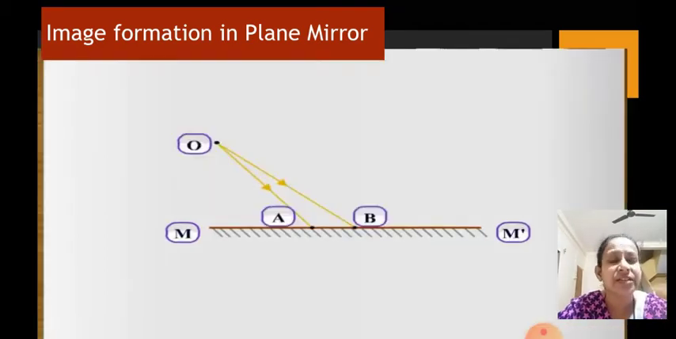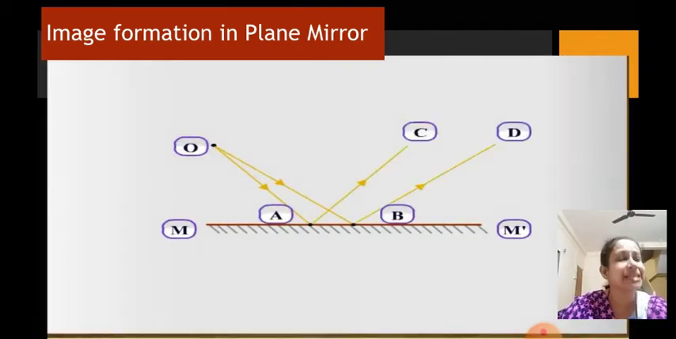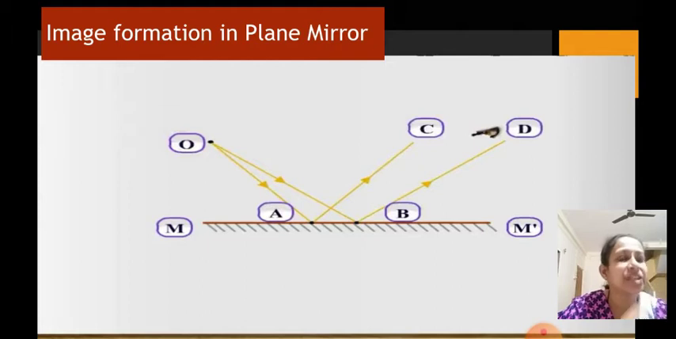Several of these rays fall on the mirror. Suppose there is a mirror in front of this point source. Several of these rays will fall on the mirror and get reflected back. Since the mirror is a reflecting surface, the rays falling from this point source will be reflected from the mirror and finally reach our eyes. So the light from that point source reaches our eyes and therefore we are able to see this point source.